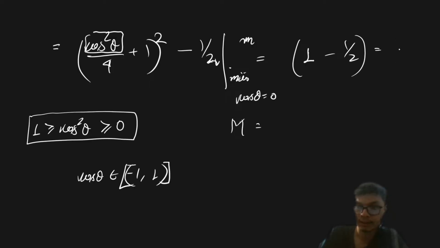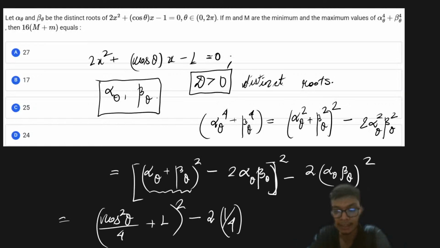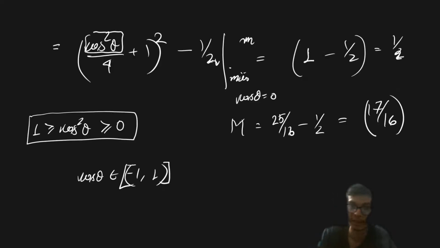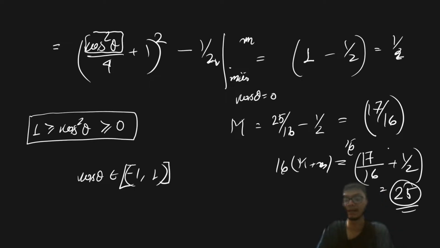That is going to be equal to 1 upon 2, right? 1 upon 2, and my maximum value is going to be when cos theta is equal to 1, and that will generate me 25 upon 16 minus 1 by 2, and that will generate the answer as 17 upon 16, right? 17 upon 16. Now ultimately we have to find out the value of 16 times of capital M plus small m. That is what we have to find out, right? So 16 times of capital M plus small m is going to be equal to 17 by 16 plus 1 upon 2 multiplied with 16, and that is going to give me the answer as 25, because 17 plus 8 is equal to 25 divided by 16, and 16 will cancel out, right?